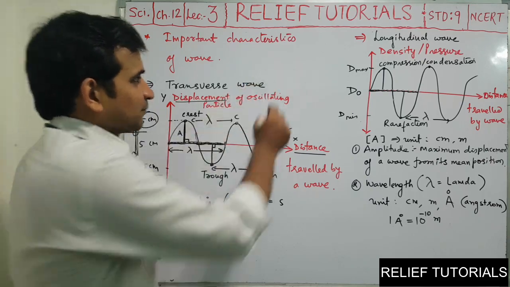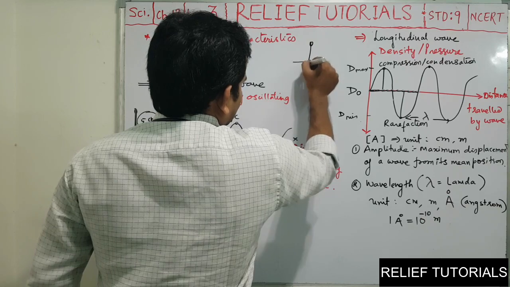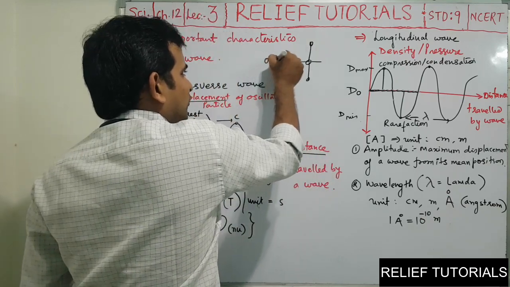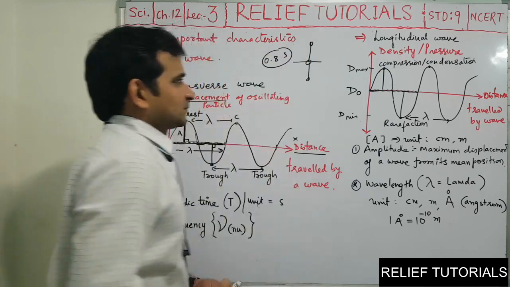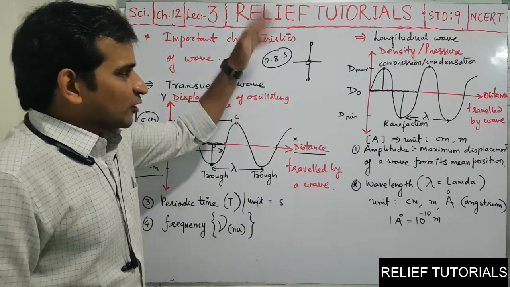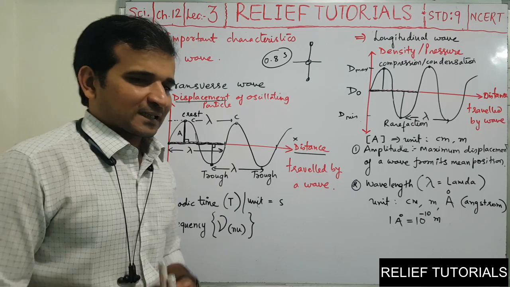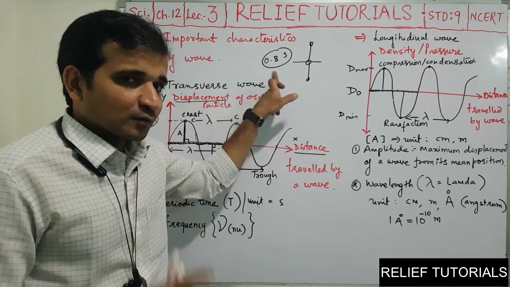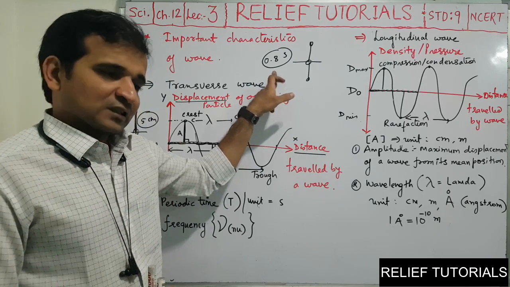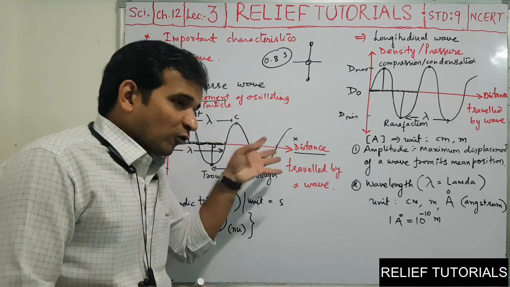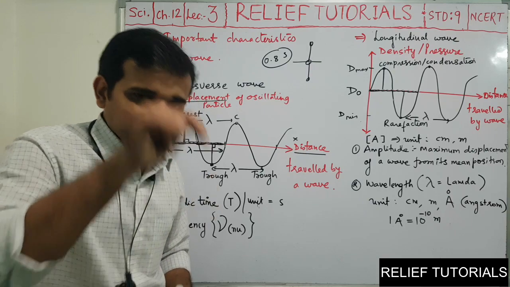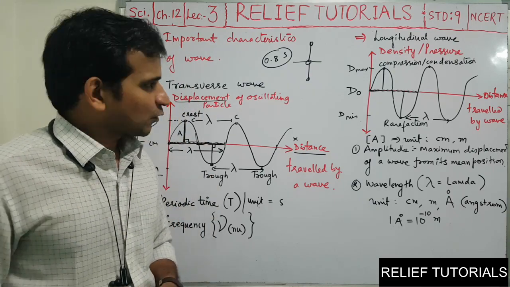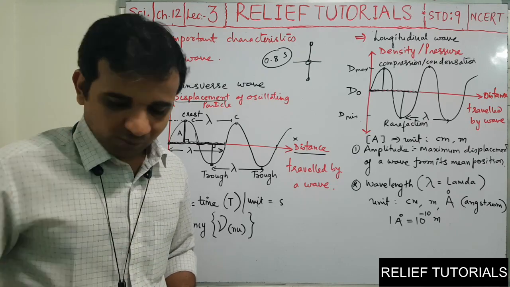In this example we have seen that the total time required to complete one wave was 0.8 seconds. Total time required to complete one oscillation was 0.8 seconds. Means in 0.8 seconds how many oscillations are completed? 1. So how many oscillations can it perform in 1 second? That will be the answer of what? Frequency. Wave frequency means number of waves completed in 1 second.